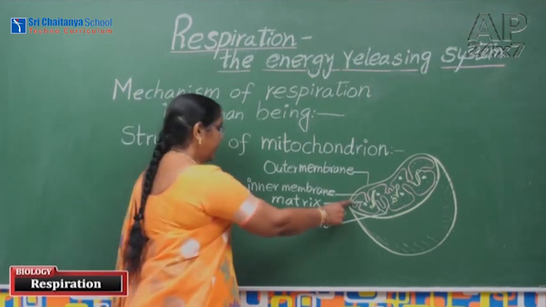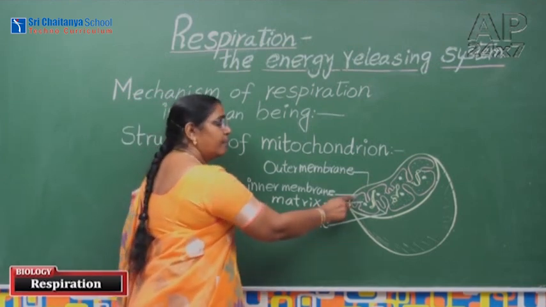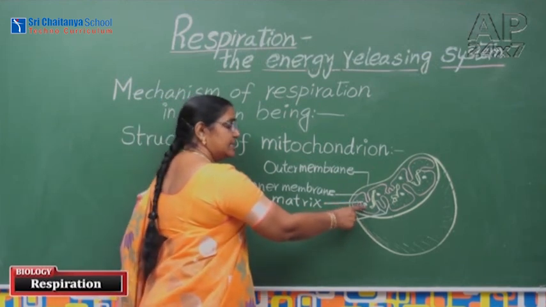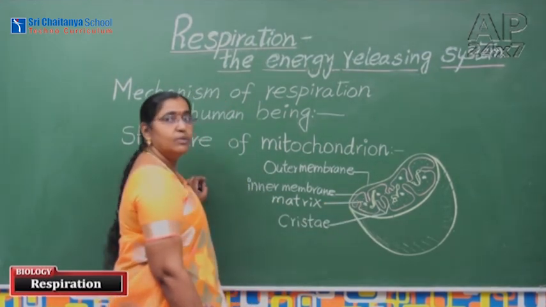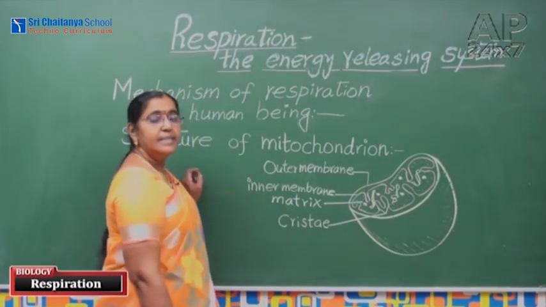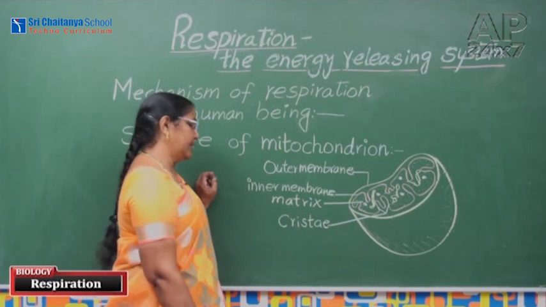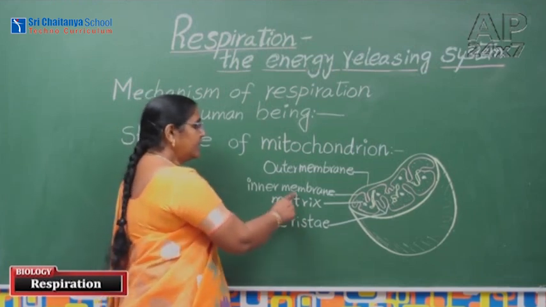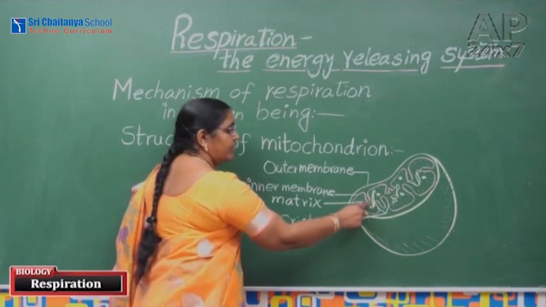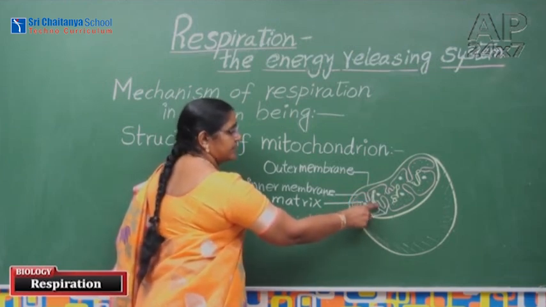The inner compartment consists of matrix. Matrix also consists of some reserved food materials and its own DNA. That's why this organelle is called self-autonomous organelle. Here the inner membrane we are seeing in the picture throws several foldings into the matrix.